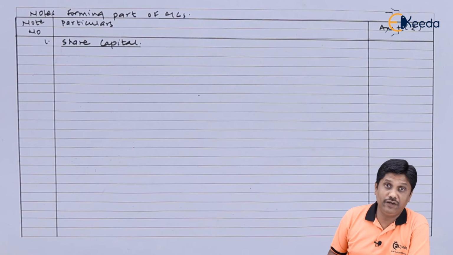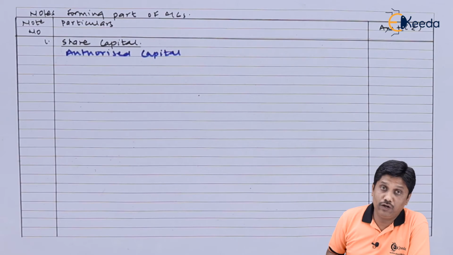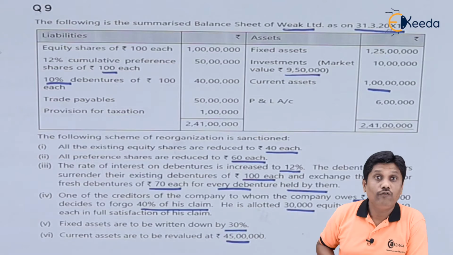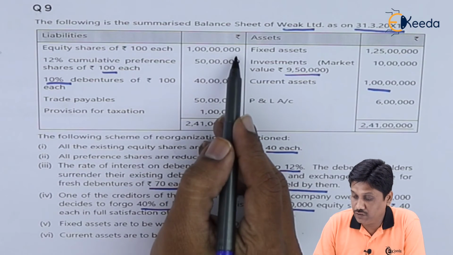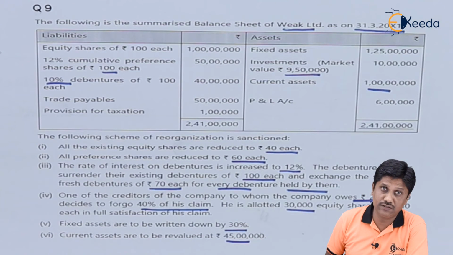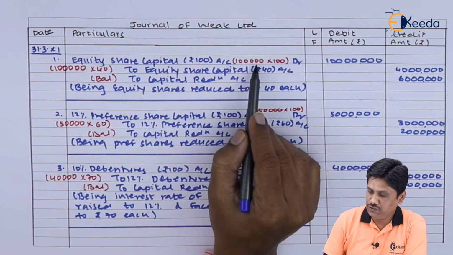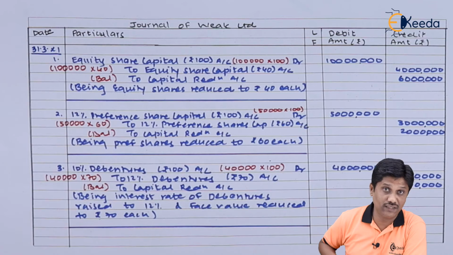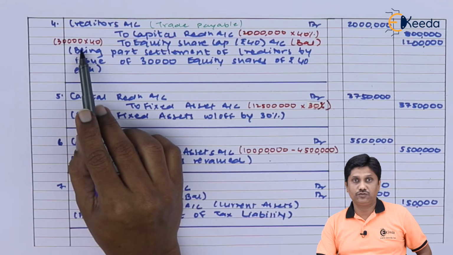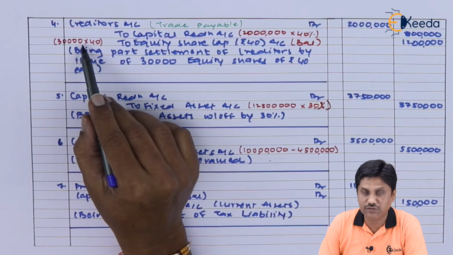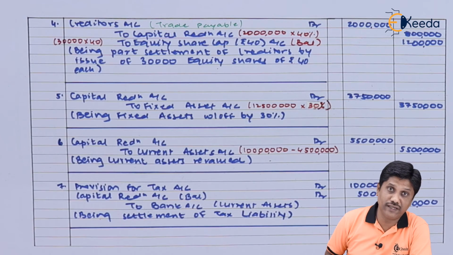In share capital, first line we have to write authorized capital. In this example, authorized capital is not available, so I will put a question mark. Then we will write issued, subscribed and paid up. Friends, you can notice existing equity shares were 1 crore amount, but in terms of number of shares it was 1 lakh, and here we have recorded some entries. Let me show you those entries. Your existing equity shares of 100 each converted into 1 lakh equity shares of 40 each. So these shares are there. Plus we have issued some shares to the creditors. Let us see that. Plus this 30,000. So we have 1,30,000 equity shares of rupees 40 each fully paid. Out of these, 30,000 shares were issued for consideration other than cash.